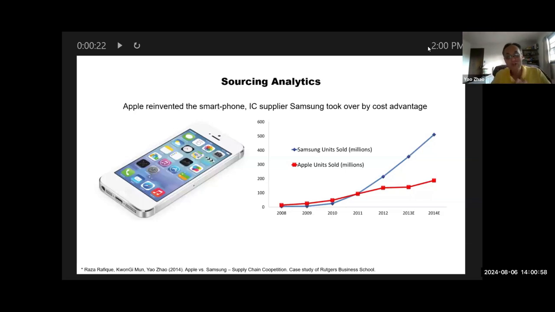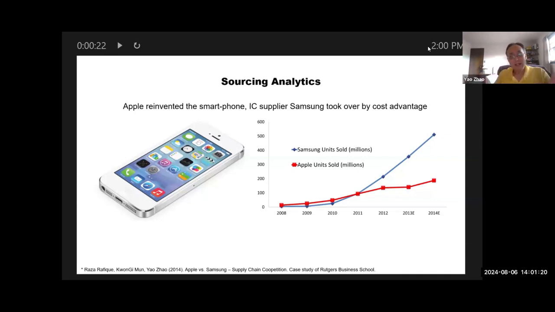Today I want to talk about sourcing analytics. Probably this is the first time you have heard this term, but let me say this: if inventory is the cornerstone of supply chain management, then sourcing is probably the most important problem that every company faces, because it's about supply management.